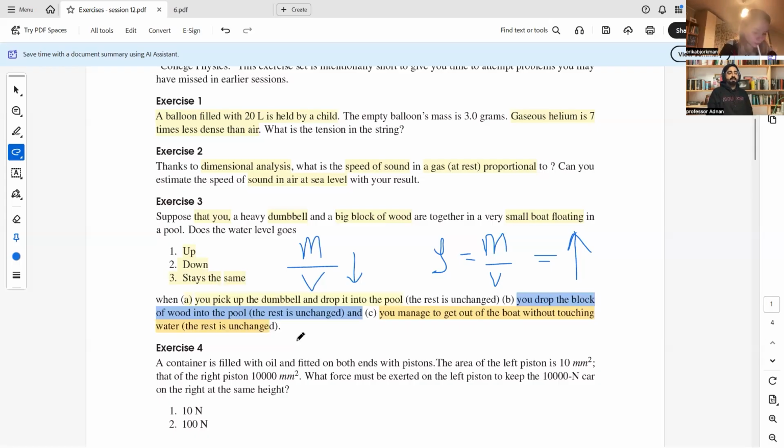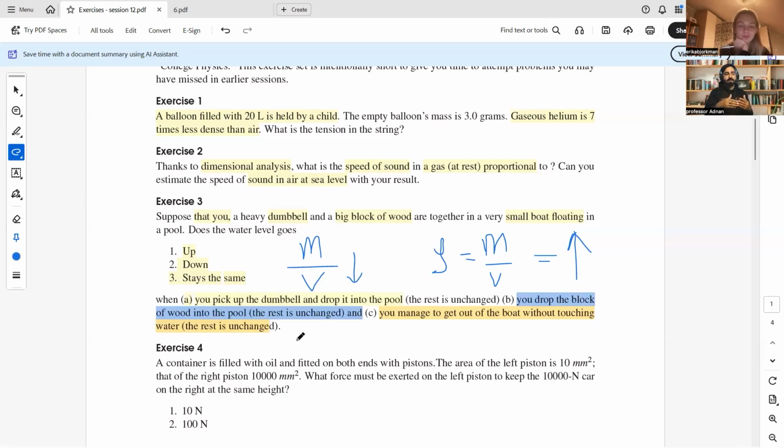So, let's come back to our first case. Initially, none of these is moving away from the boat. The boat is floating in the water, and it is displacing an equal weight of the liquid within the pool. In the first case, all these things are within the boat and they act as a single weight.